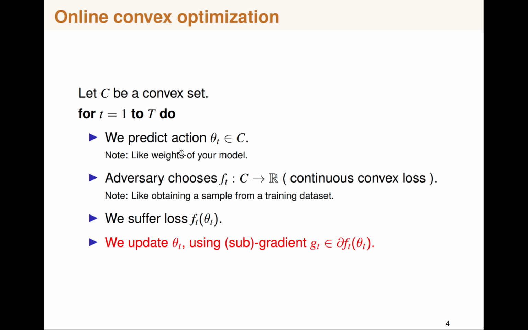The adversary chooses a continuous convex loss function. You can think of it like obtaining a sample from the training data set. In each round you suffer the loss f_t of theta_t. And using the subgradient information, we want to update our theta_t, that is, we want to update our weights.